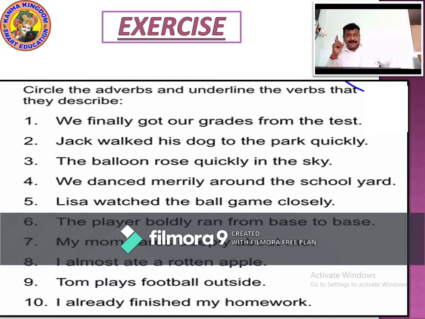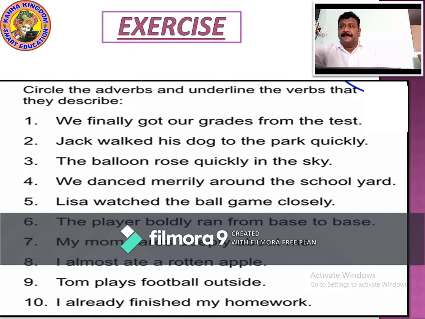We danced merrily. Dance is what? Dance is an action. How did we dance? We danced merrily. Merrily is the adverb used here. Right? So now, dance is the verb, merrily is the adverb.